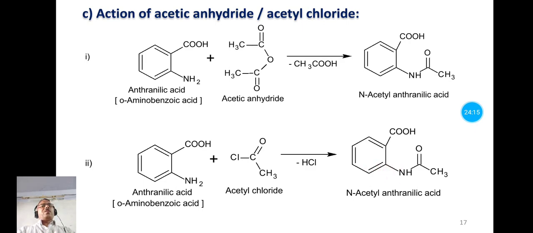Now in this reaction the chlorine from this acetyl chloride and one hydrogen from this NH2 is given out as HCl molecule, and the remaining COCH3 group gets attached to this NH, and that forms the product N-acetyl anthranilic acid. So in this way we can prepare N-acetyl anthranilic acid from anthranilic acid by the action of acetic anhydride or acetyl chloride on anthranilic acid.